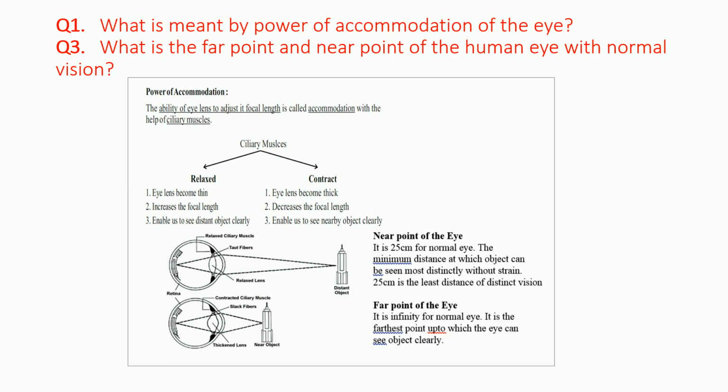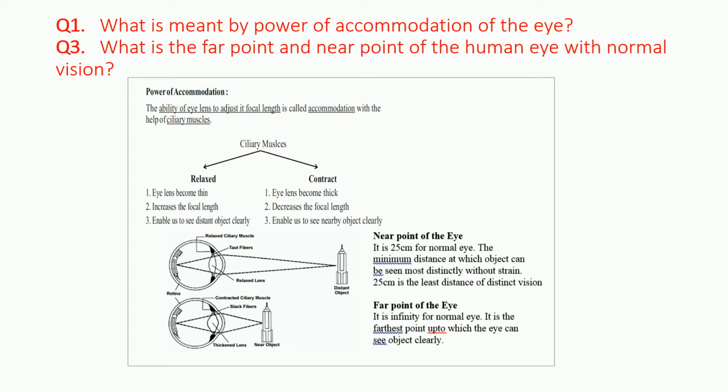The power of accommodation is the ability of the eye lens to adjust its focal length with the help of the ciliary muscles. The ciliary muscles relax as well as contract. When they are relaxed, the eye lens becomes thin, so it increases the focal length and we are able to see distant objects. When they contract, the eye lens becomes thick so that the focal length decreases, so it enables us to see nearby objects clearly. That is very important here.